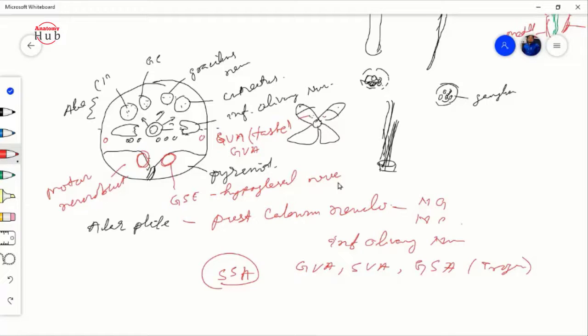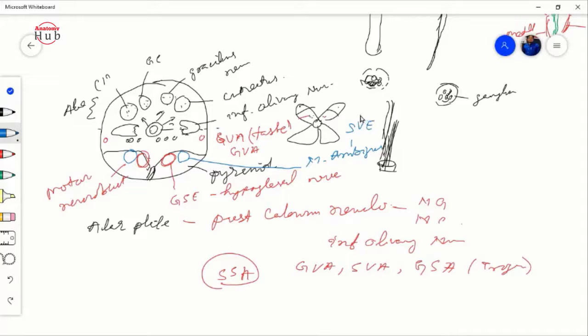Then just lateral to that we will find another piece of nucleus. This nucleus will be known as your nucleus ambiguus. This nucleus ambiguus forms the special visceral efferent column.